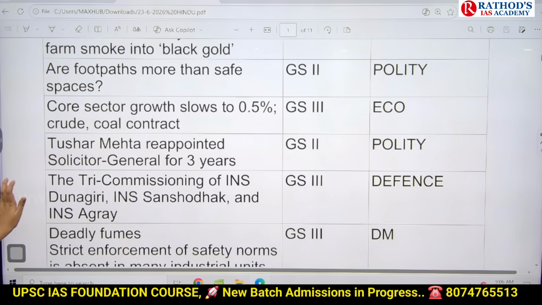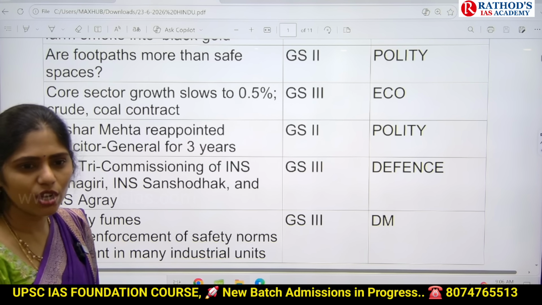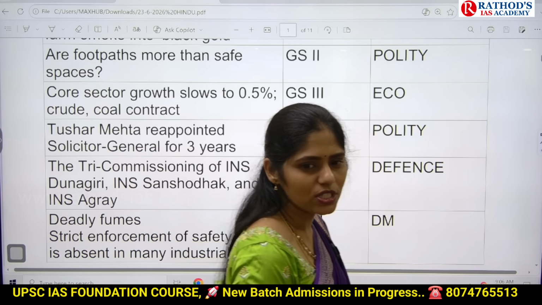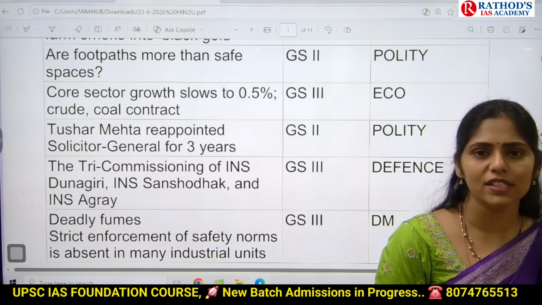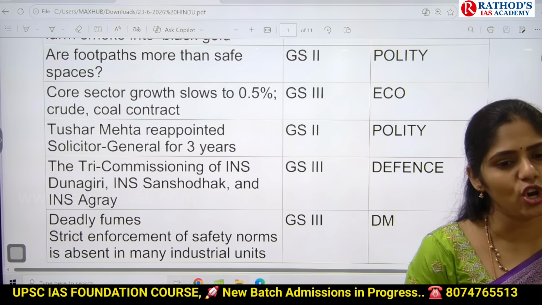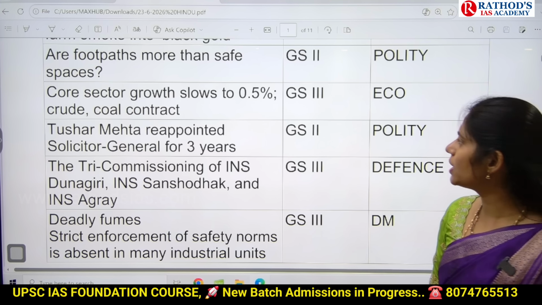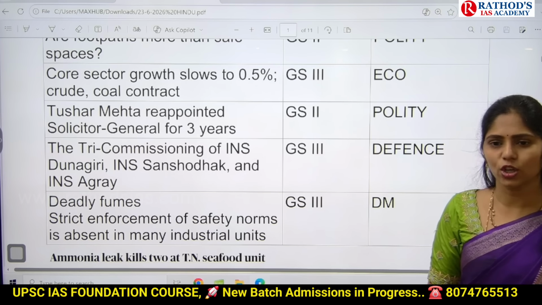And the next topic is core sector growth slows to 0.5%. Crude coal contracts. So here you have to know what the important core sectors are, why there is a slowdown in this core sector, and what the impact on our economy will be if these core sectors are slowing down. And this topic is important from GS paper 3 under economy.